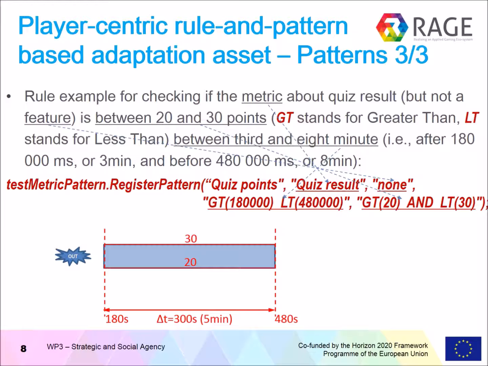produce an event because it is out of the time interval. This is also out because it's greater than 30, but this is in. This is out because it is less than 20. This is in, and this is out because it is after the end of the time period. So these values which are inside the time frame and inside this interval will produce the event and will start the event handler, which is defined for this rule.